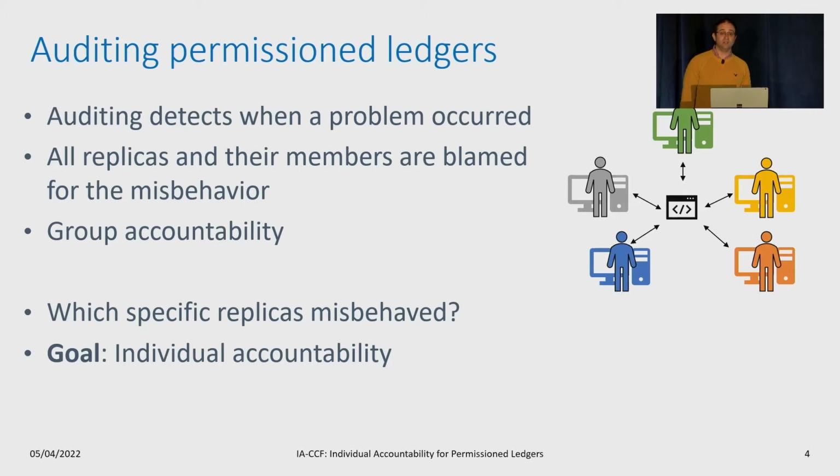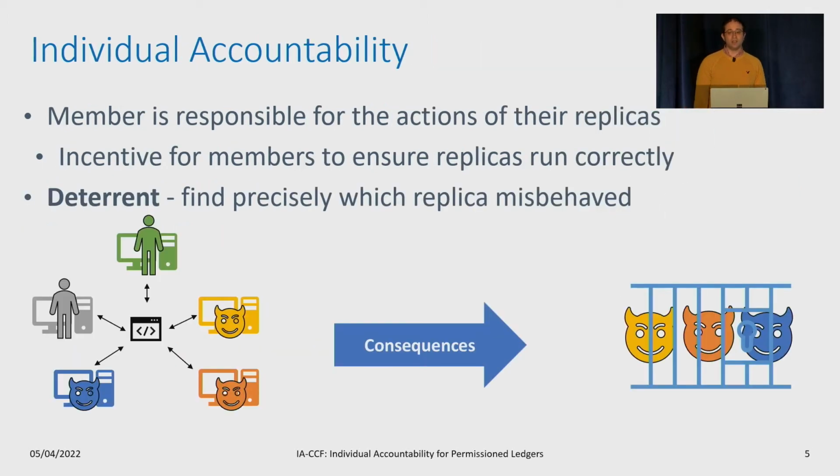We want individual accountability. Individual accountability is the idea that a member is responsible for the replicas that they are operating. This incentivizes members to ensure that the replicas are running correctly, that they themselves do not perform any malicious actions, and that they protect the replica against any outside attackers. Similar techniques are used in regulated industries such as finance. Within the context of a permission ledger, for auditing to introduce a deterrence, we must be able to find precisely which replica is at fault.